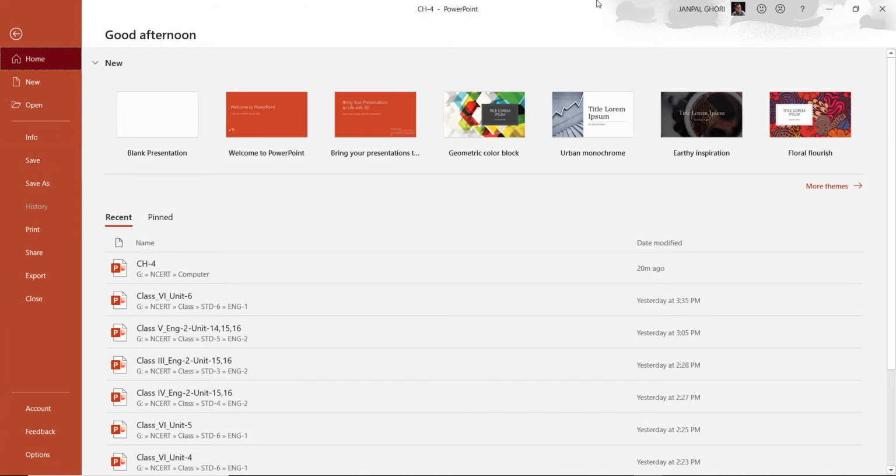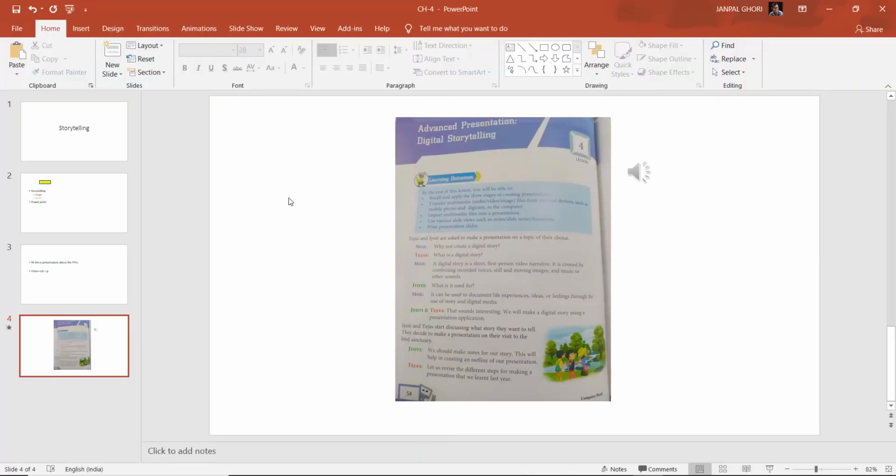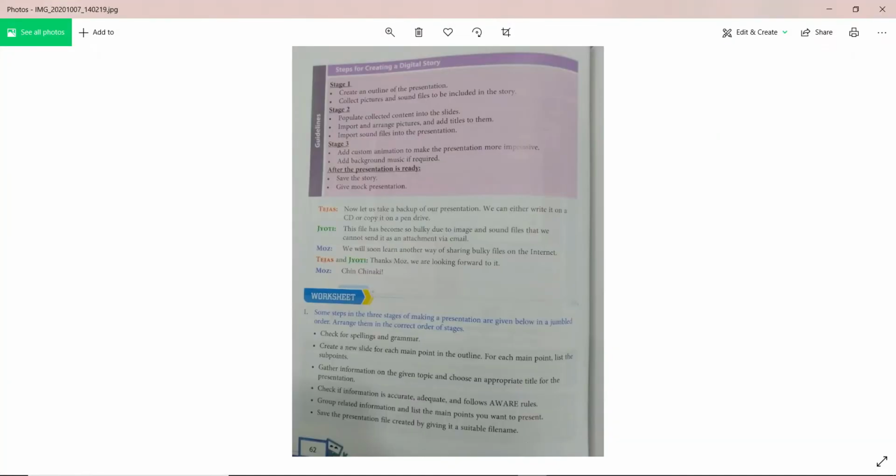Control S, that also you can do, and you can give a title for this, and this way you can create, what you can create? You can create the digital storytelling. Okay.